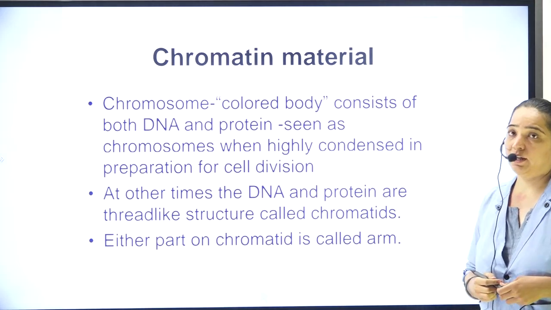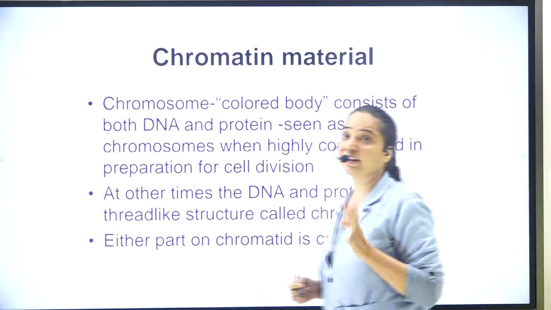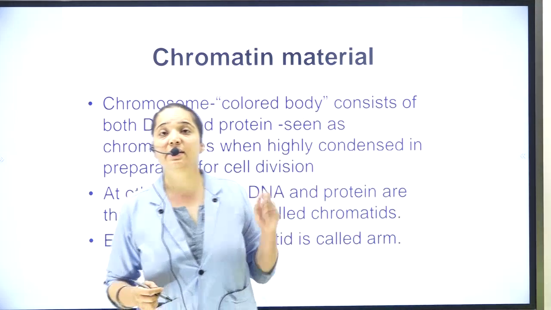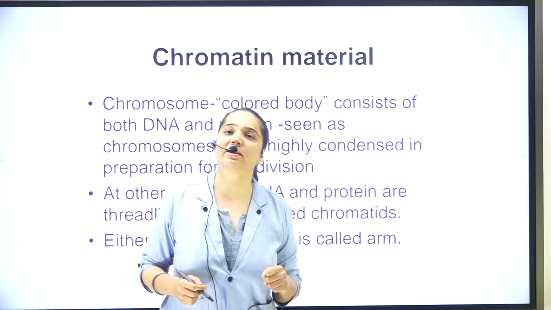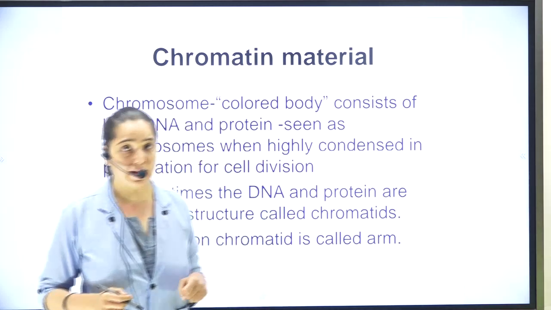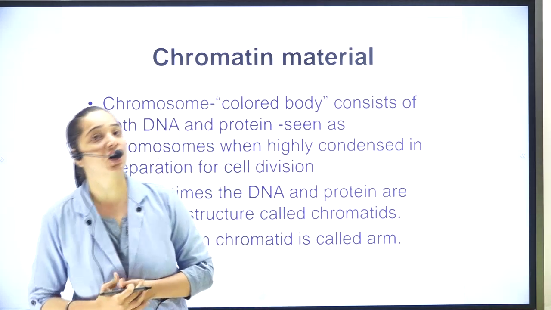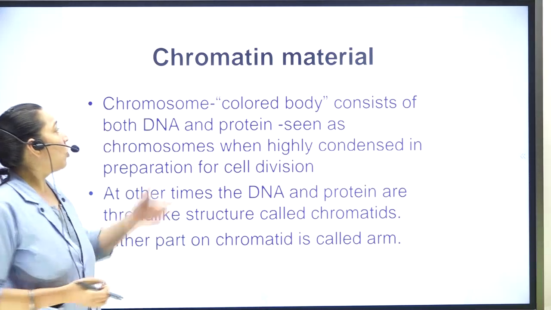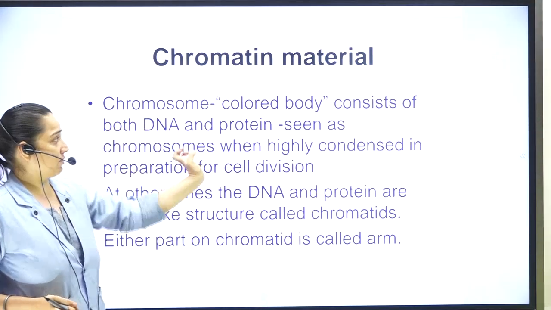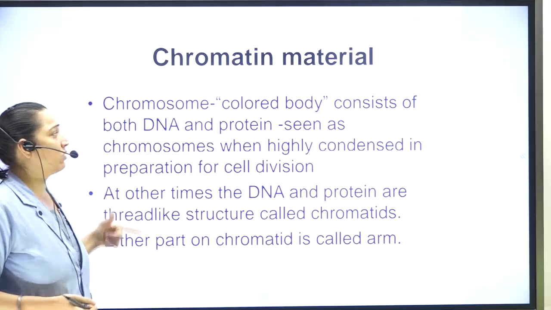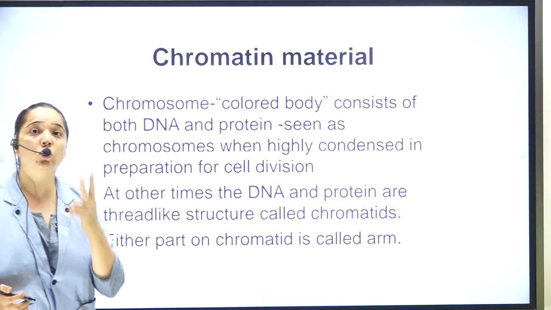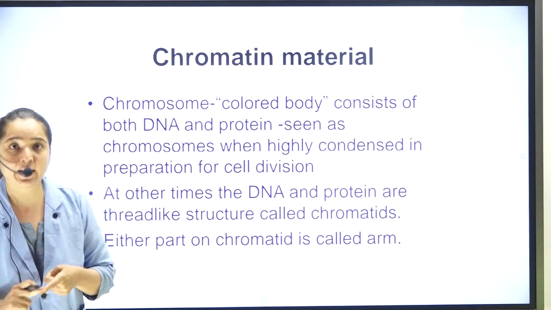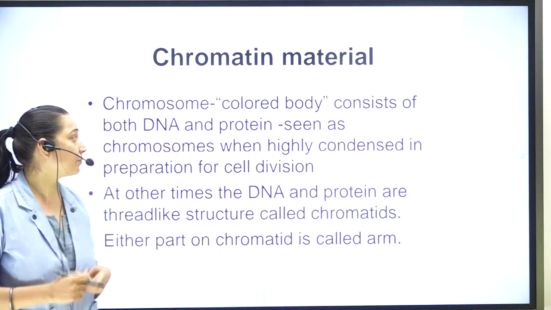Moving further on to chromatin material. Thread-like structures are tangled inside the nucleus. What is this thread-like structure called? What is actually a chromosome and how did this name come up? Chromo means colored, so it is a colored body. It consists of two things, DNA and protein.